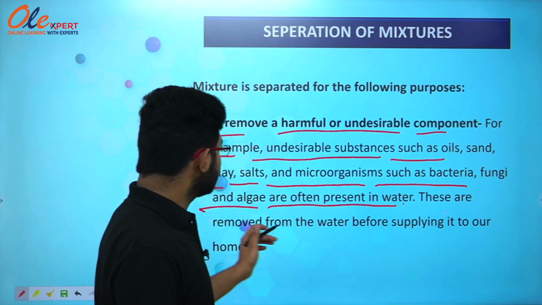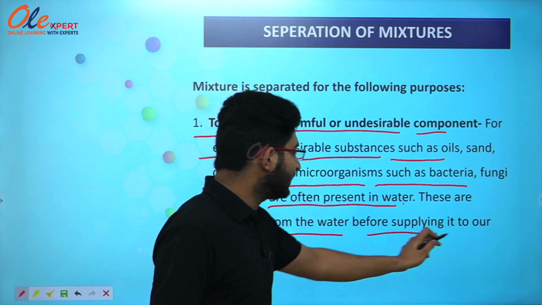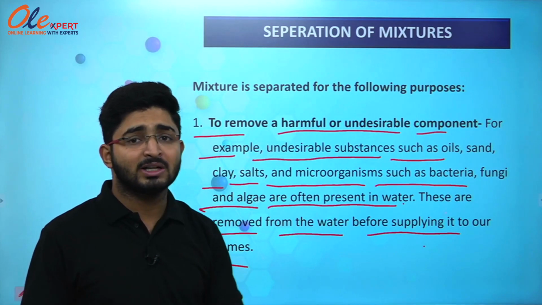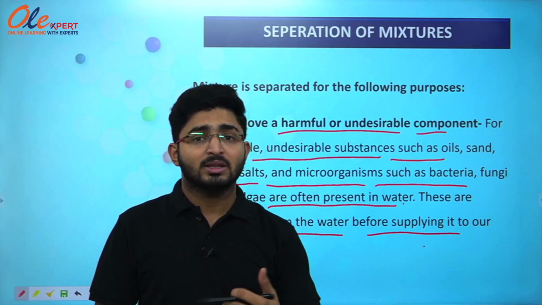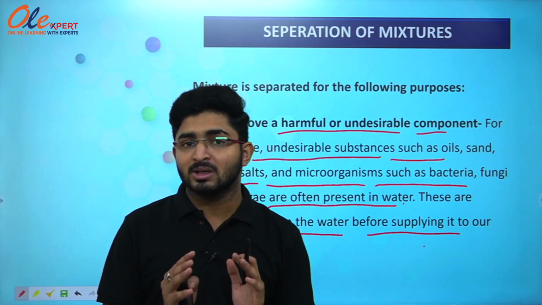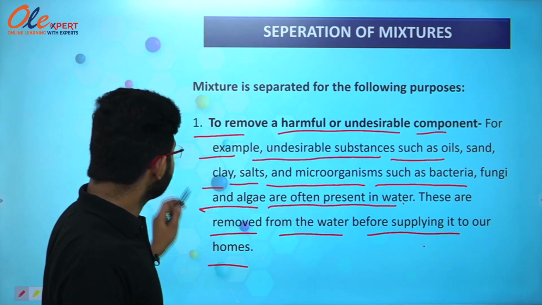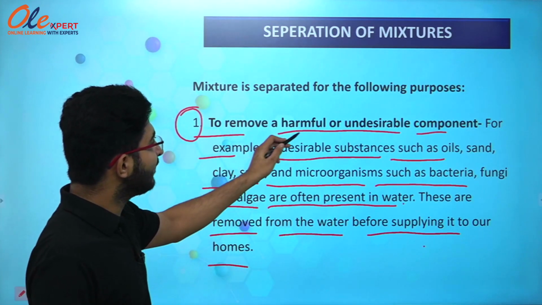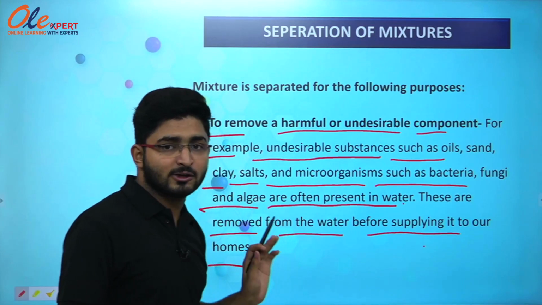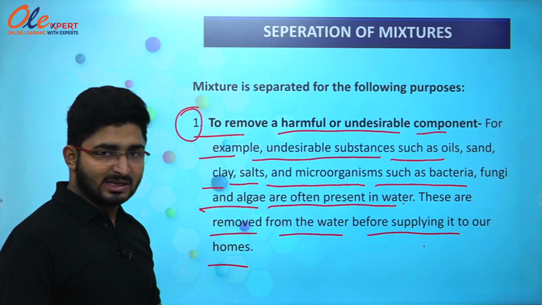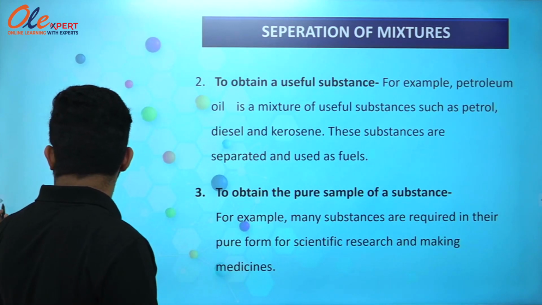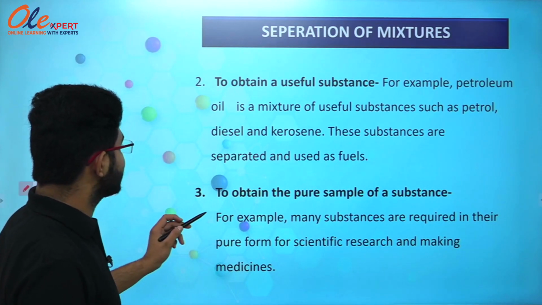They are removed from the water before supplying it to our homes, so that no health issue is generated after consuming that water. So the first purpose for separation of mixtures is to remove a harmful or undesirable component.